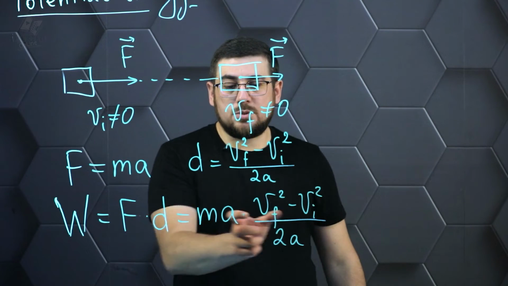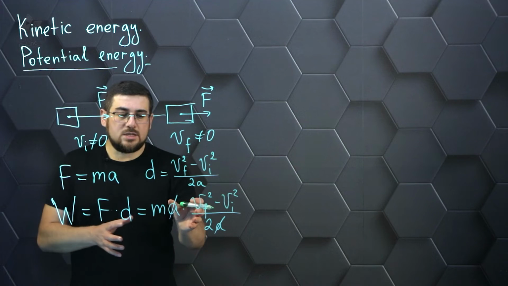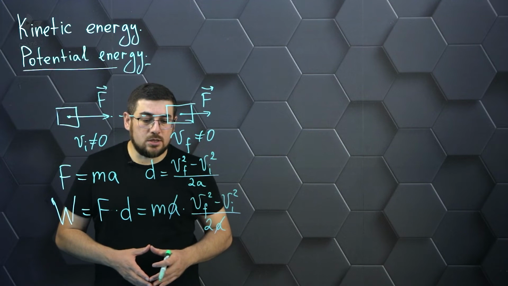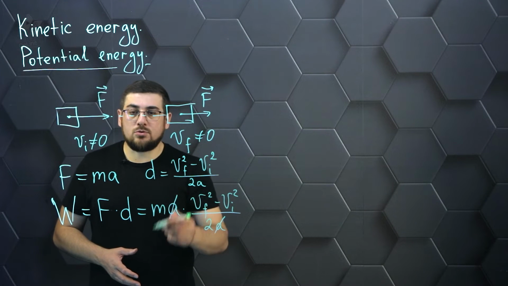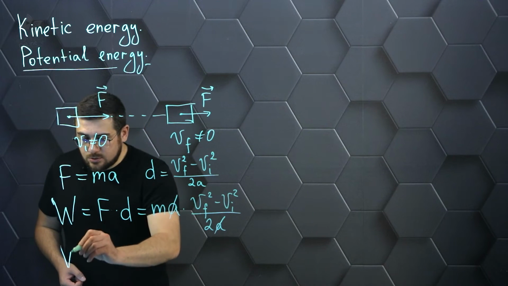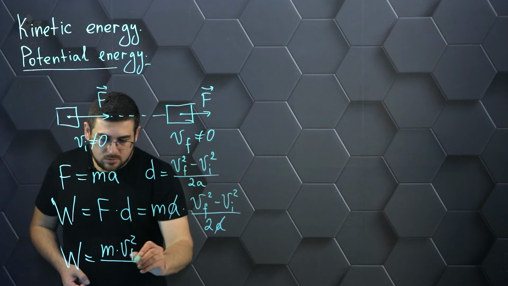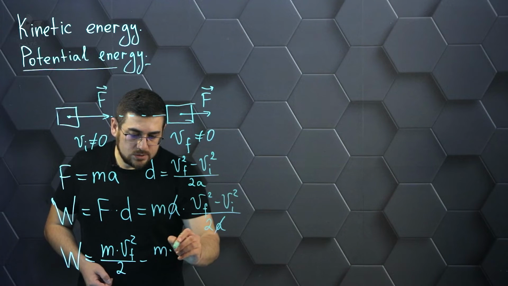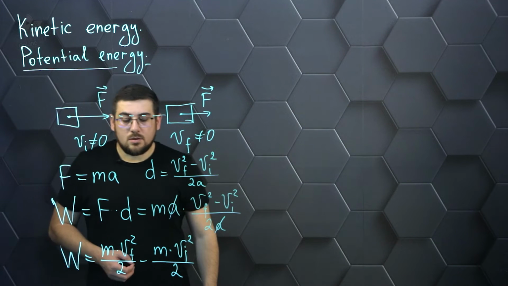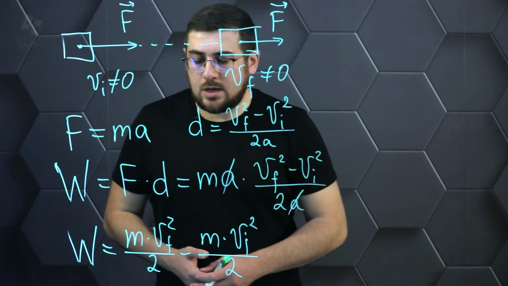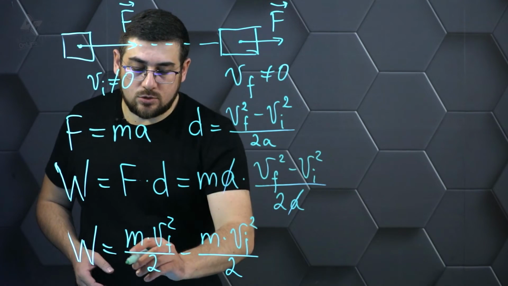So we've written the force, we've written the displacement, we've multiplied it. And we see that here acceleration is reduced, and now let's try to transform a little bit mathematically the obtained expression. To do this, we divide each square of velocity by 2 and then multiply by the mass. We end up with the following expression. Mass times the square of final velocity divided by 2 minus mass times the square of initial velocity divided by 2. We got that the value of work is determined by the difference of two sum parameters. That is, it is certain some expressions that we need to understand what will be.